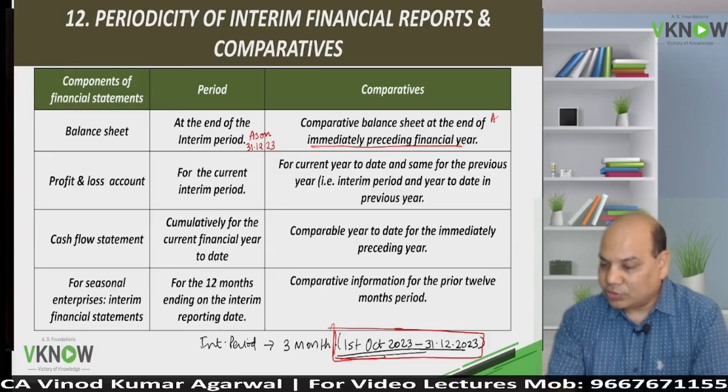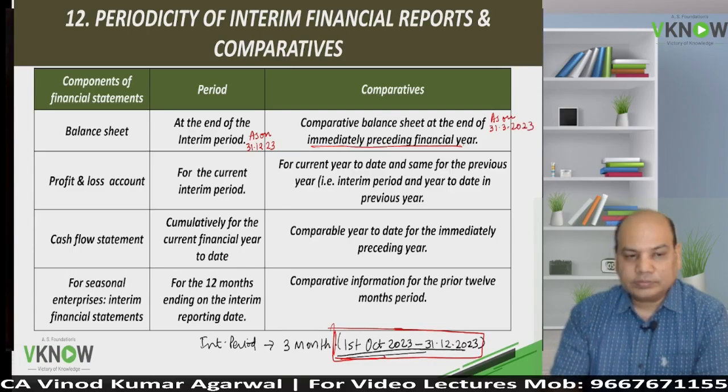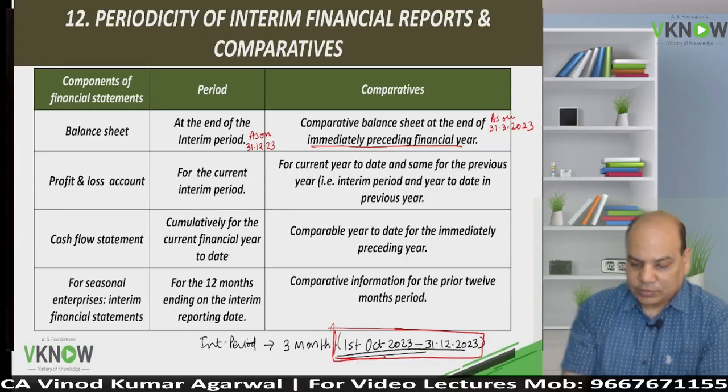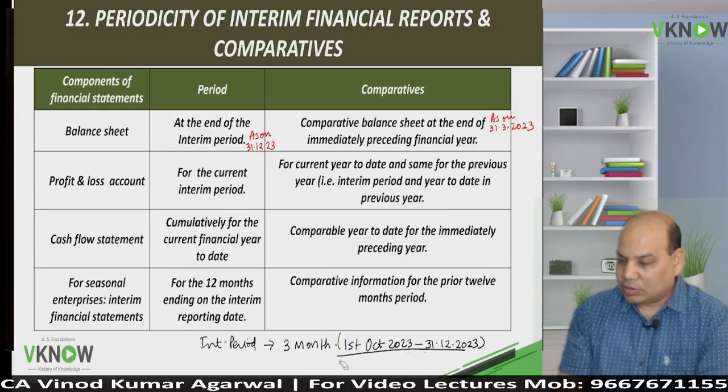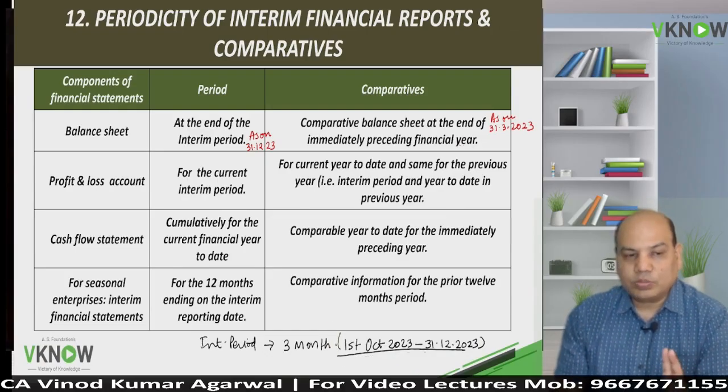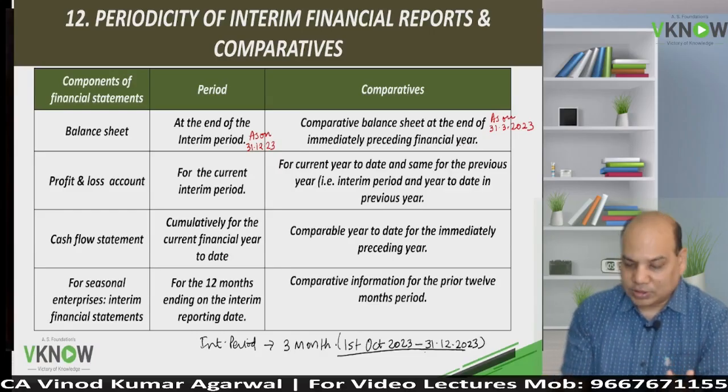That means as on 31st March 23. Is it right? So these are my two balance sheets to be prepared if you are a non-seasonal business.